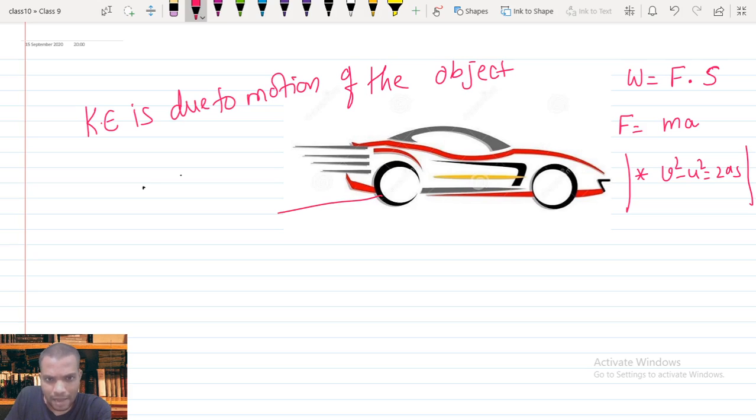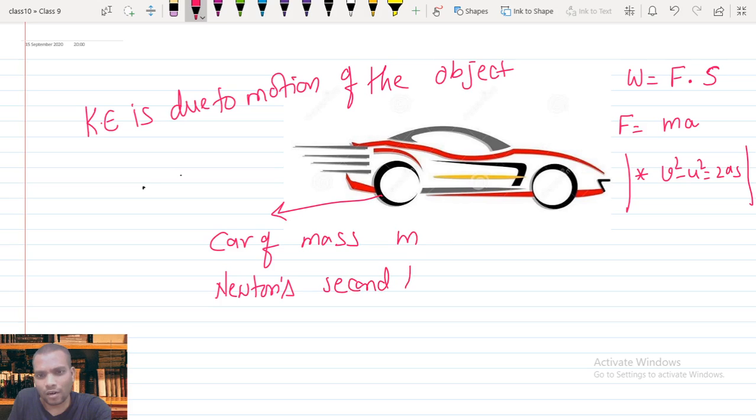So consider I have a car of mass m. Now it's moving, and it is moving due to some force. So according to Newton's second law, what is the force acting on the car? That is F equals ma. Force equals mass times acceleration.